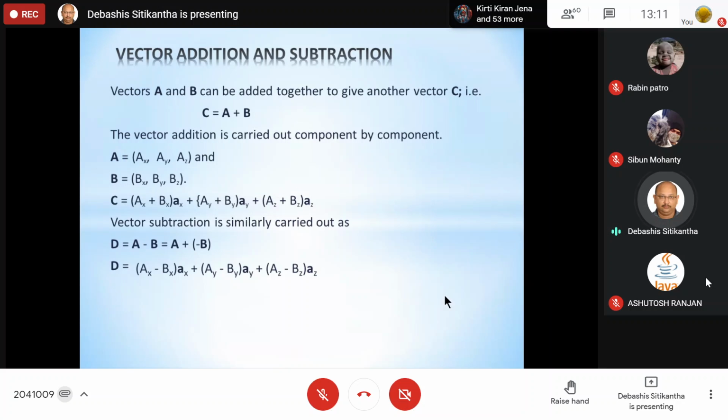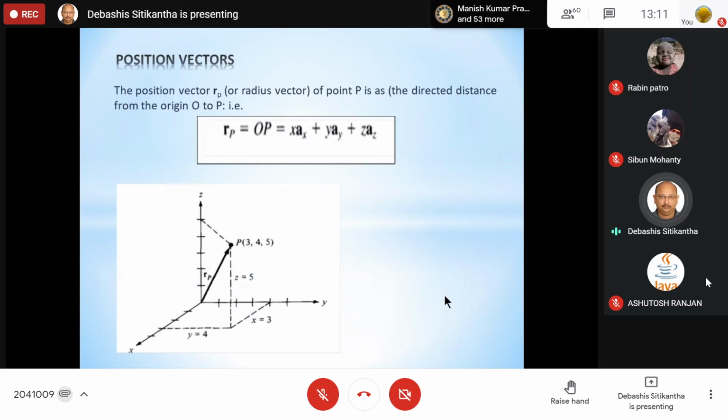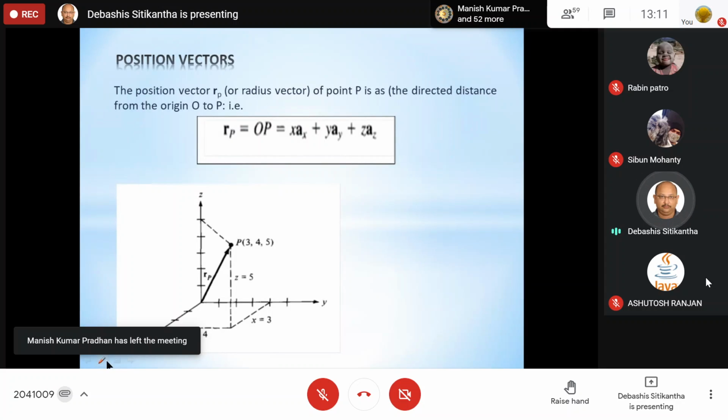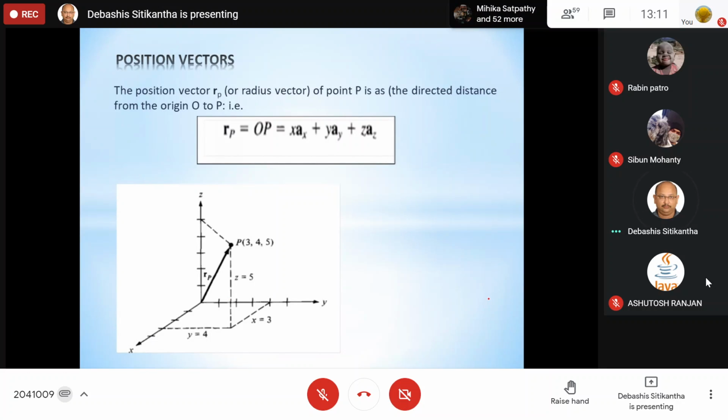Again we have discussed vector addition and subtraction, so I am not going into it. Now let us move on to what a position vector is. I hope I have covered this position vector. Have I covered this position vector in the last class? Okay, fine. Let me explain it to you once again.